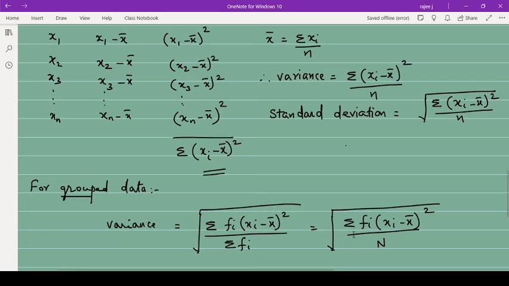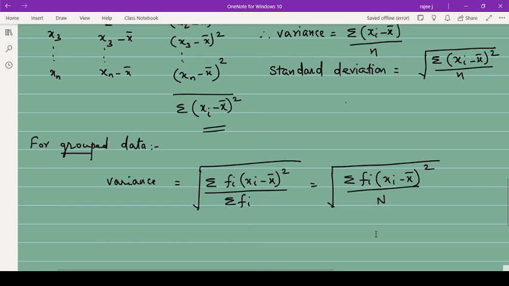Hello, ma'am. Yes. Ma'am, square root is for standard deviation, right? Or is it for variance? No, no. Sorry, sorry. That is for standard deviation.